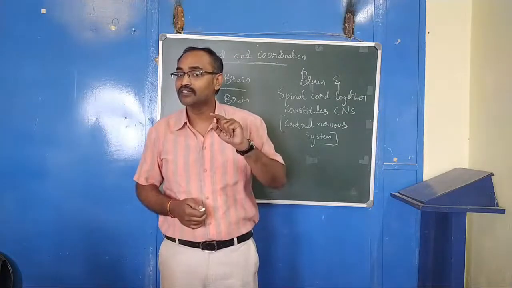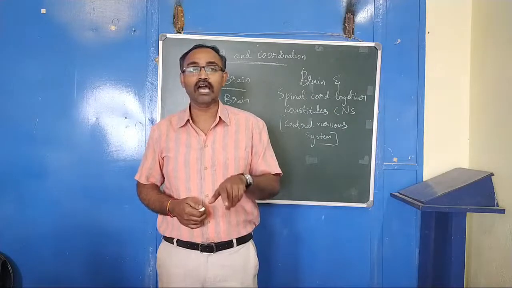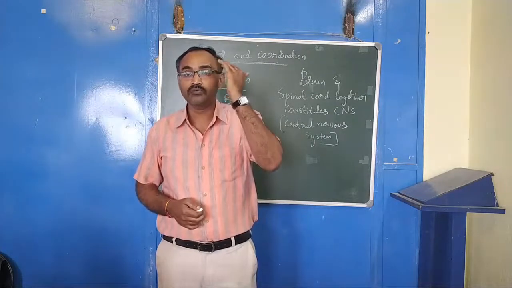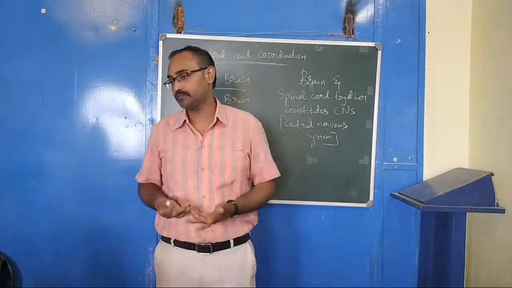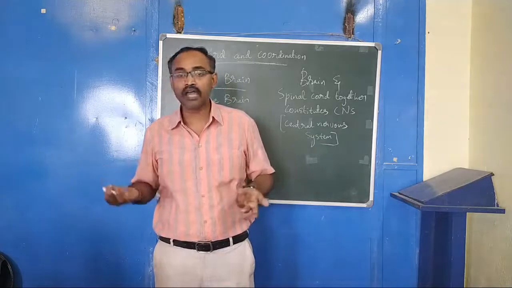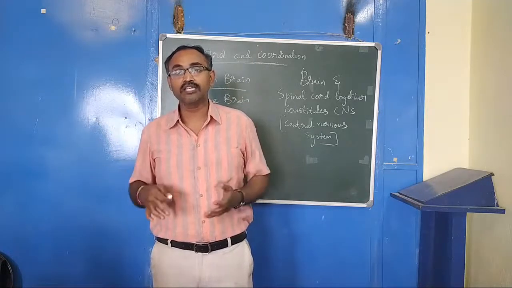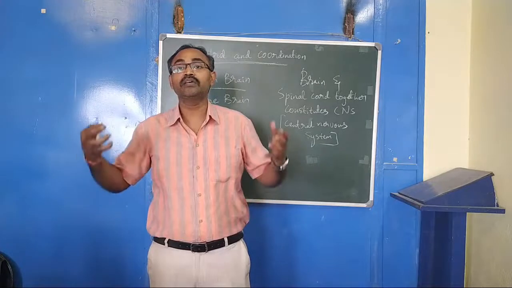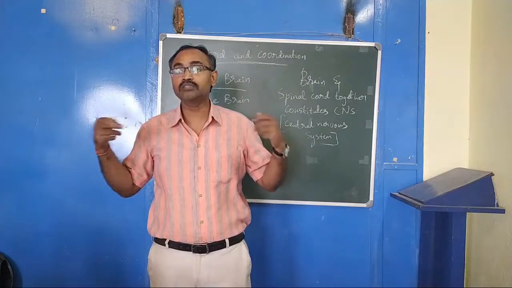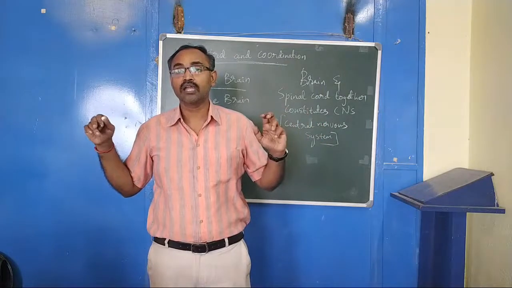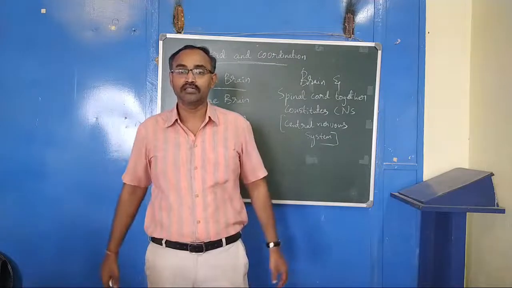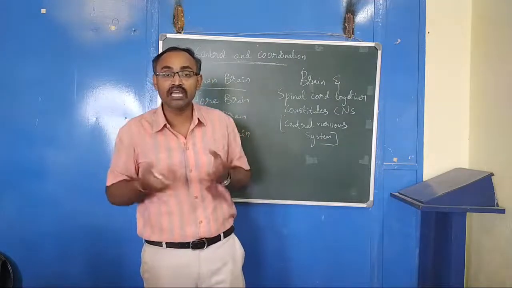Thinking. See, all the voluntary actions are carried out with our knowledge. We think and then act. ನಾವು ಯೋಚನೆ ಮಾಡ್ತೀವಿ ಆಮೇಲೆ ನಾವು we think and act. So the first part is that we receive the information. We receive the information by the sense organs, and all this information is interpreted in specific areas of the brain.